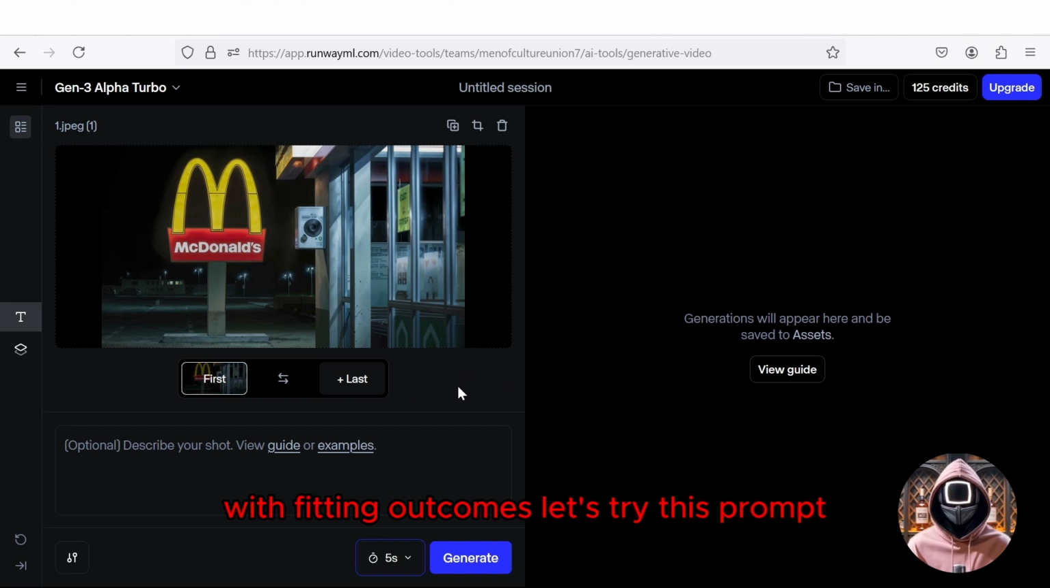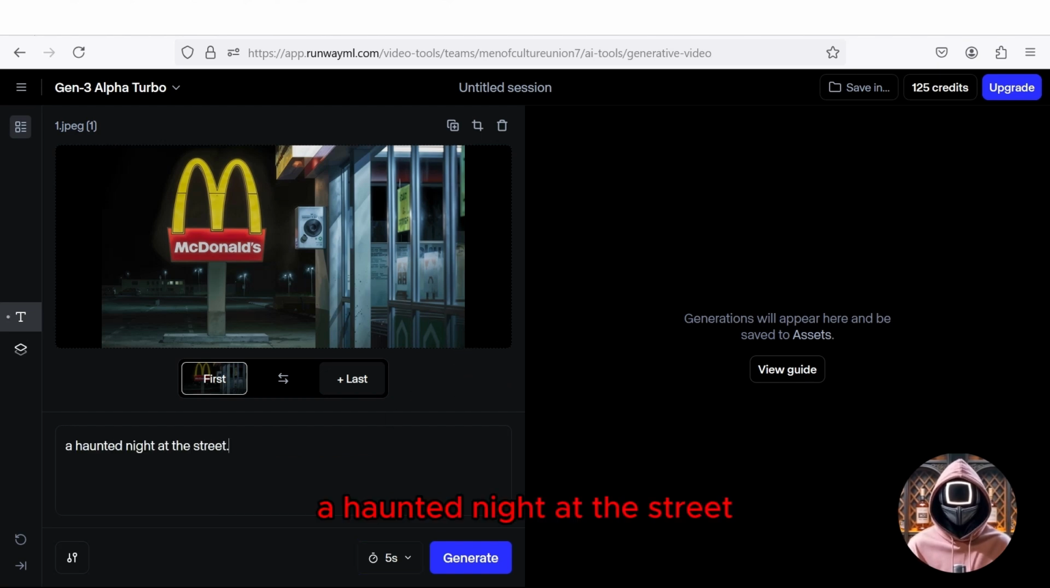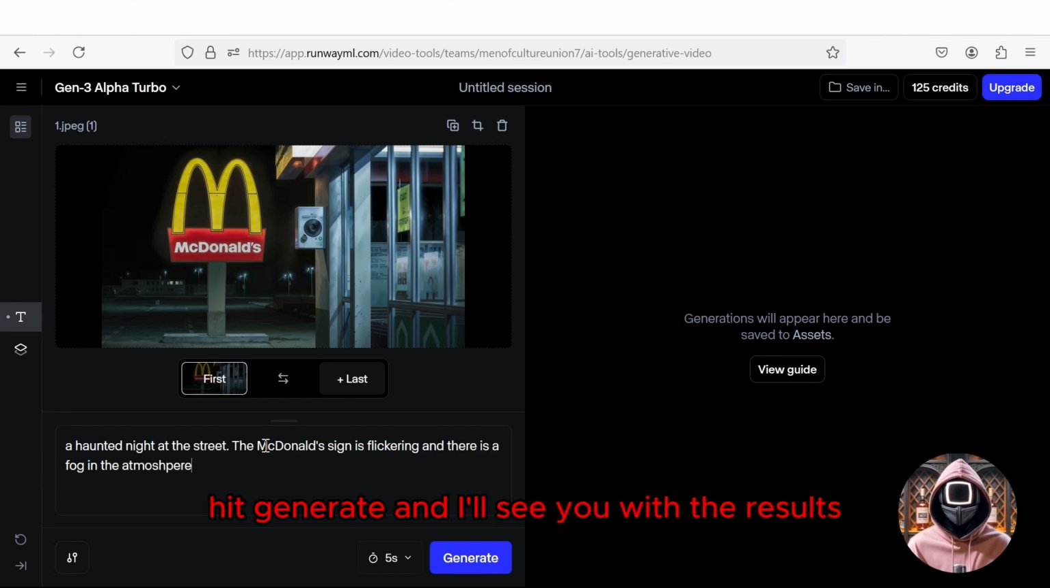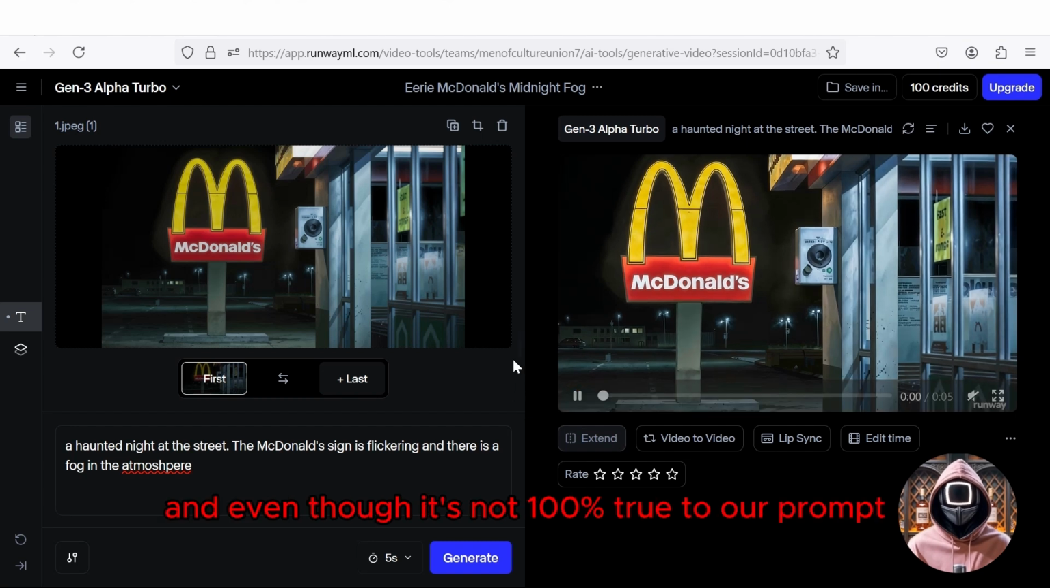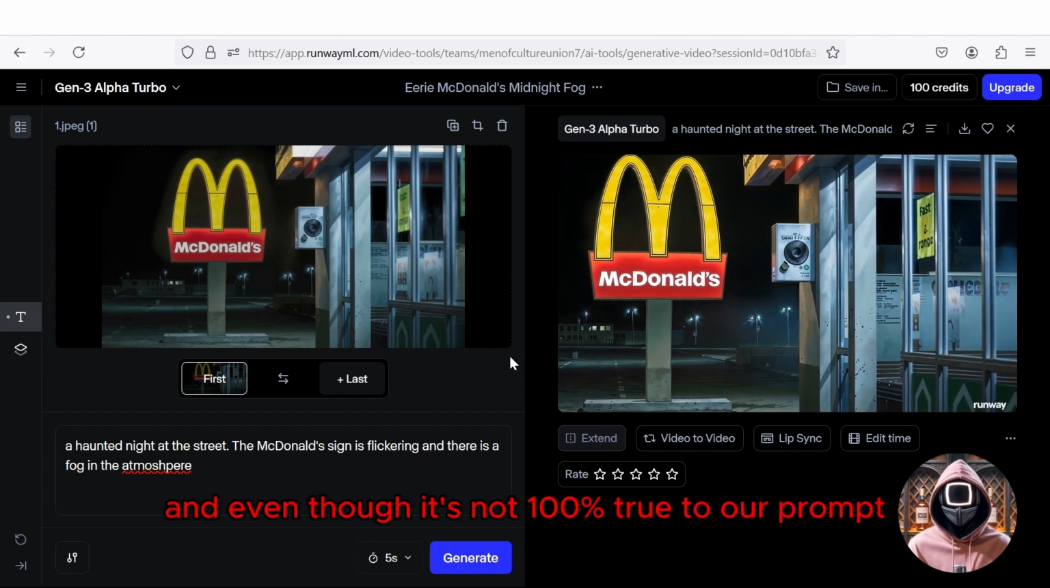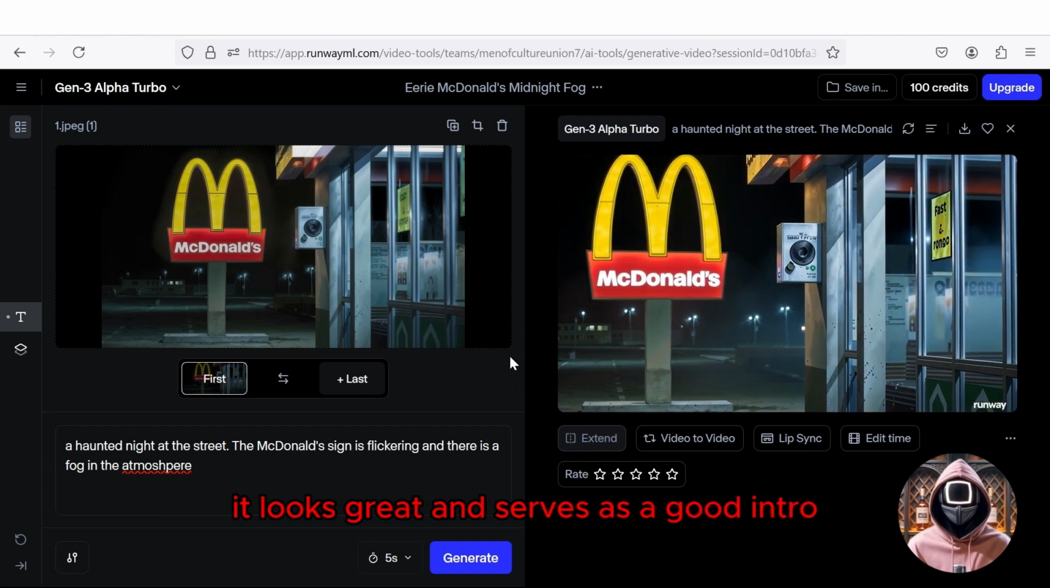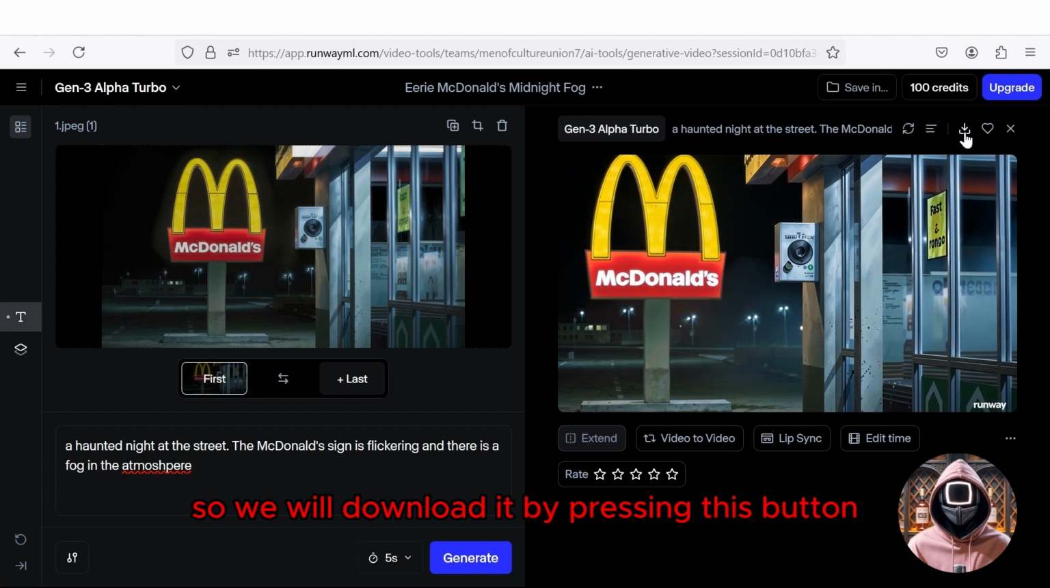Let's try this prompt. A haunted night at the street. The McDonald's sign is flickering and there is a fog in the atmosphere. Hit generate and I'll see you with the results. Here we are with the results, and even though it's not 100% true to our prompt, it looks great and serves as a good intro. So we will download it by pressing this button.